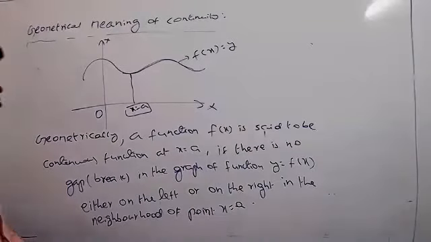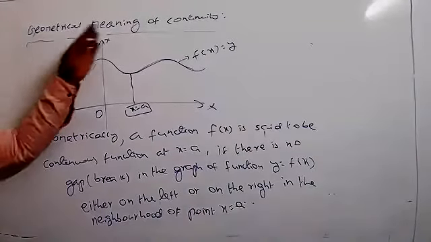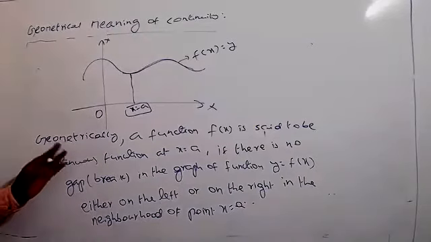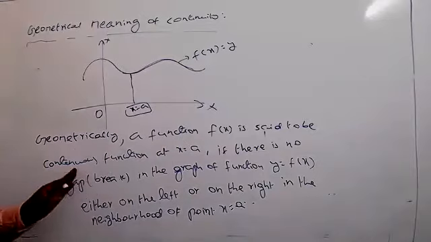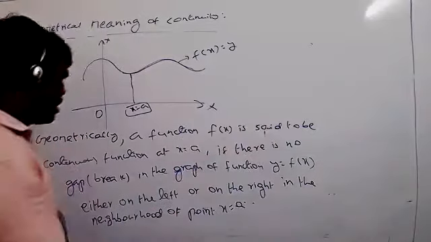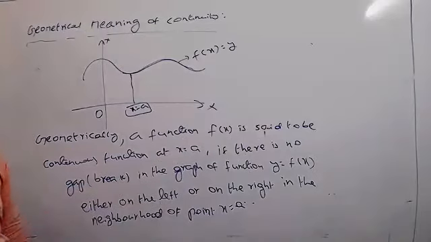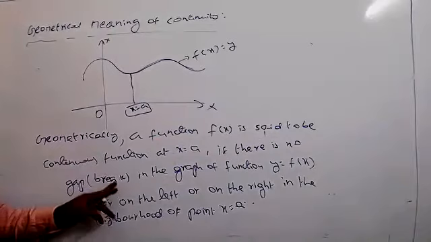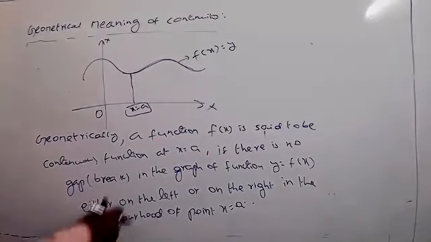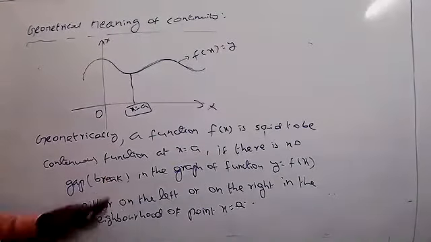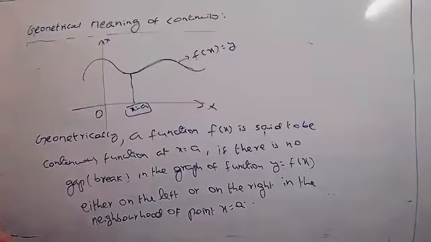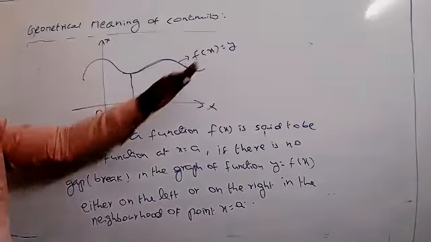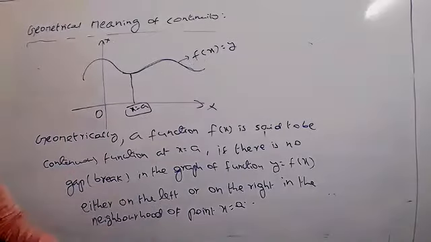Okay, this is the geometrical meaning of continuity. So geometrically, a function f of x is said to be continuous at x equal to a if there is no gap or break in the graph of function y equal to f of x, either on the left side or the right side, in the neighborhood of the point x equal to a.